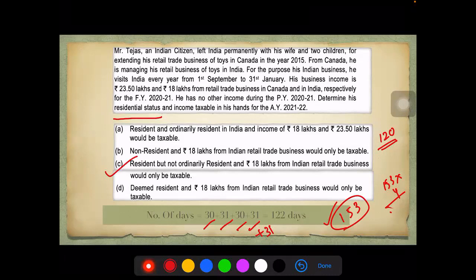Where number of days of stay come into criteria, you go by the first amendment. He's also an Indian citizen. Very important, please check whether he's an Indian citizen or not. Only then the new 2 amendments will apply.